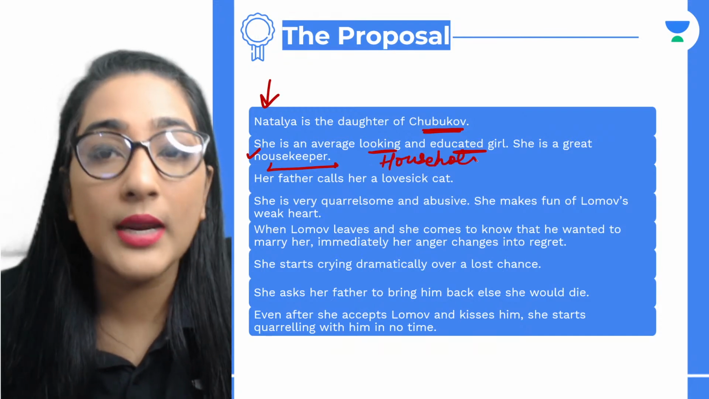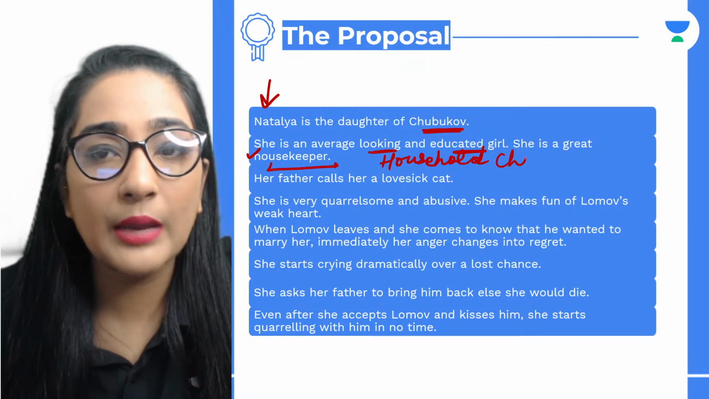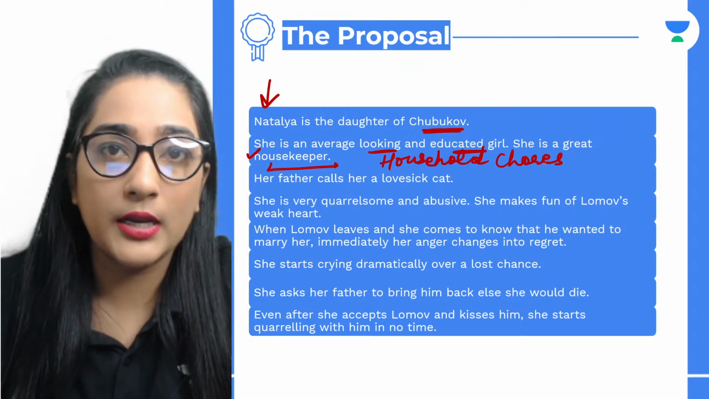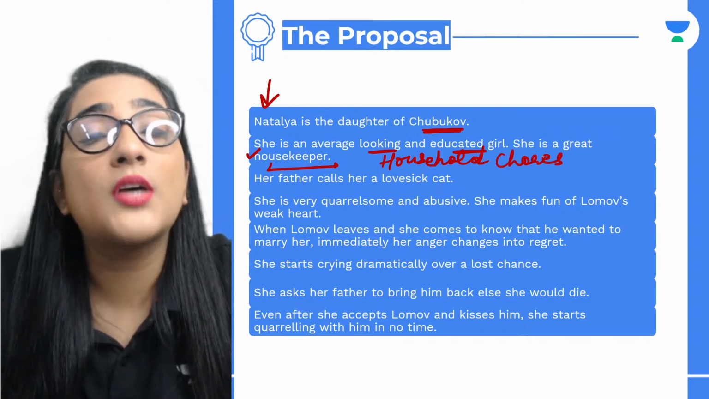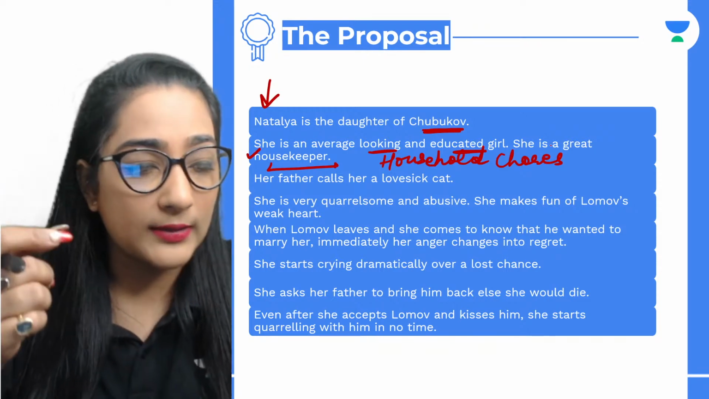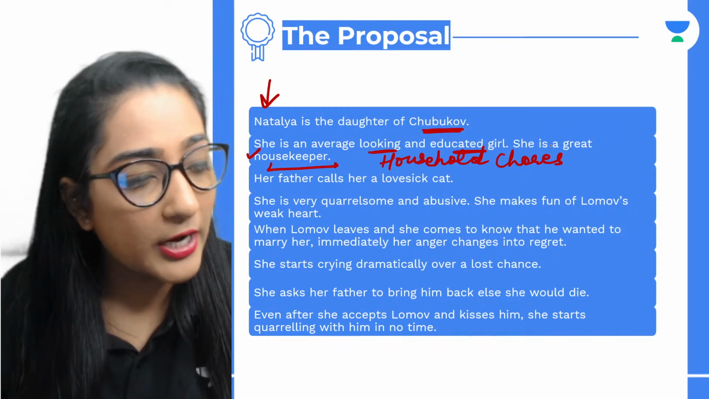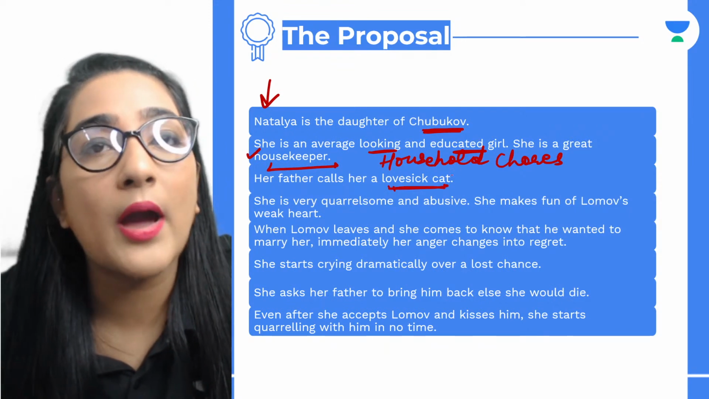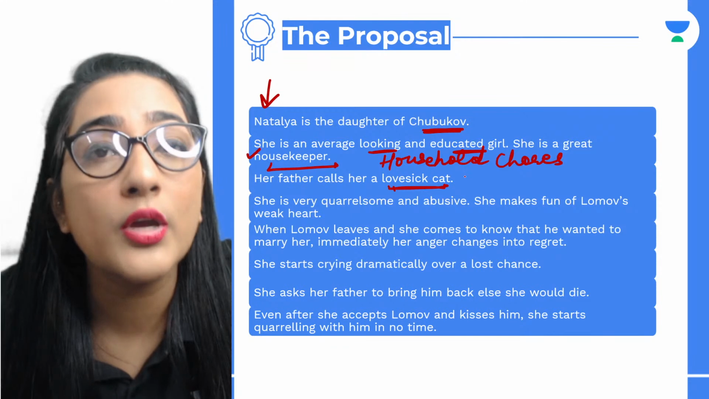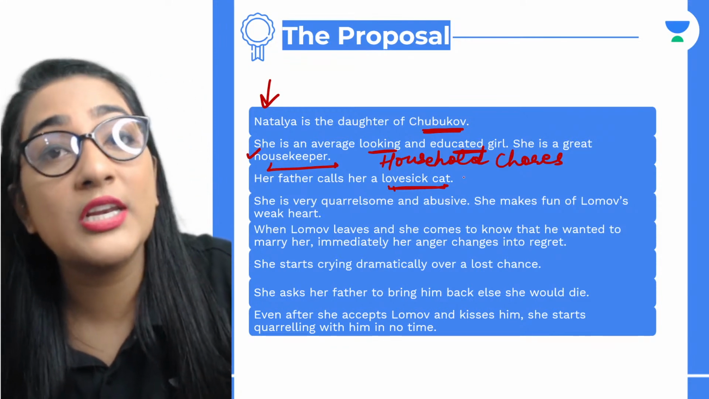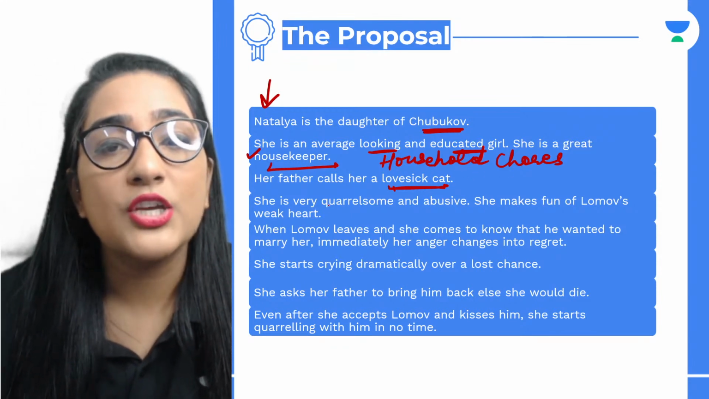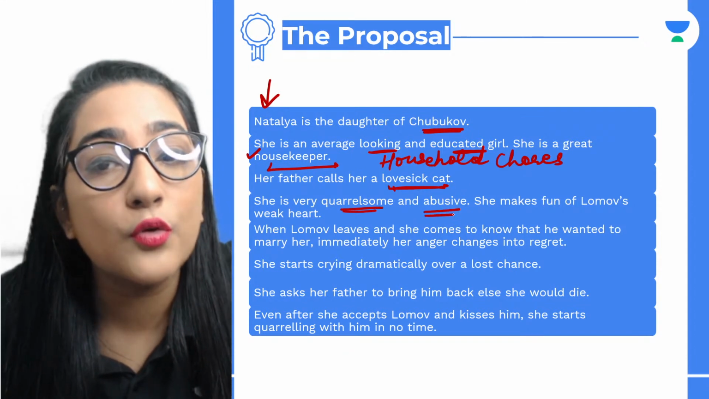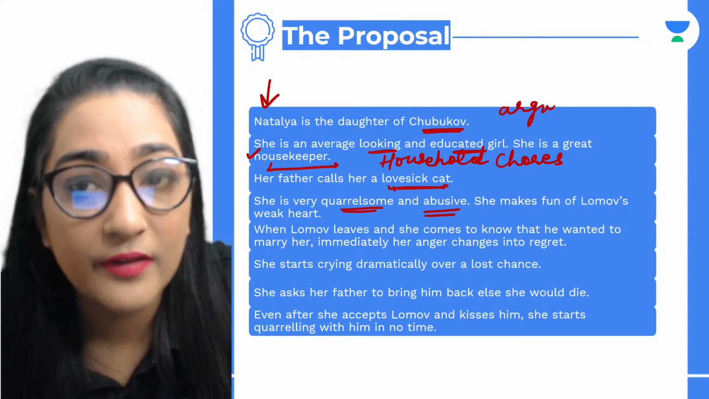And when Lomov met Natalia, she was shelling peas, मतलब मटर को छील रही थी. All right, is that clear? Shelling peas. Yes, everyone. So her father calls her a lovesick cat. Why? Because she had a longing for Lomov. She loved him for a long time. She is very quarrelsome and abusive. She is argumentative as well.